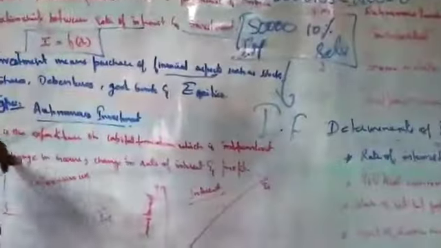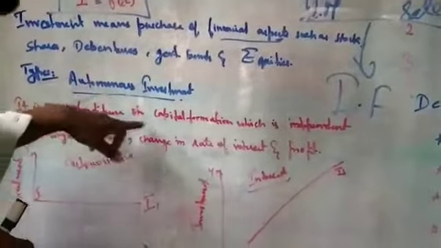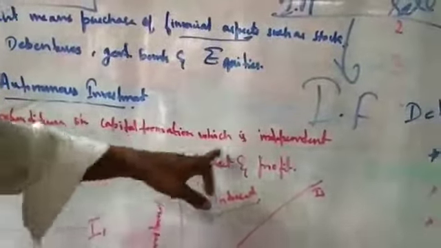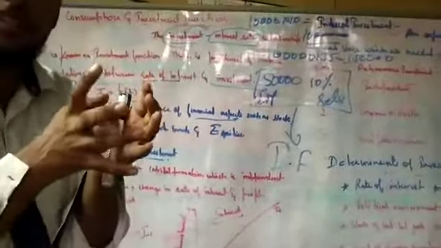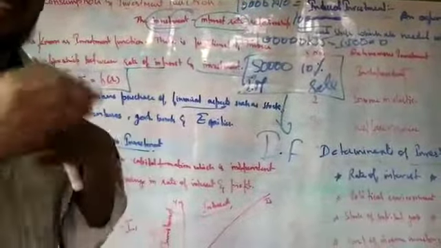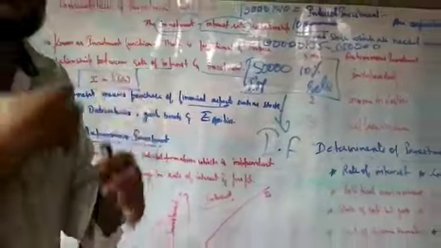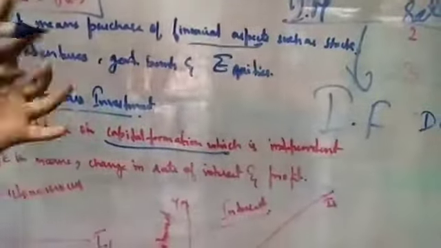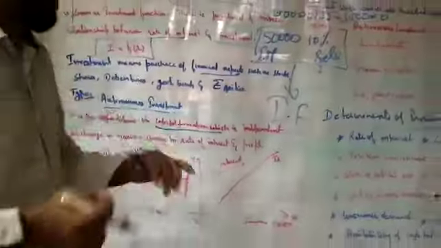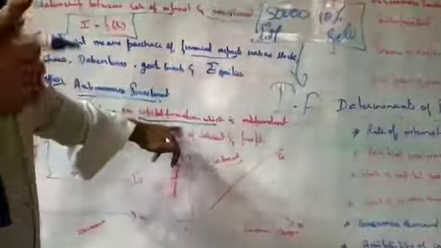It is the expenditure on capital formation which is independent. So when you form a capital, the expenses on that formation are known as autonomous investment.